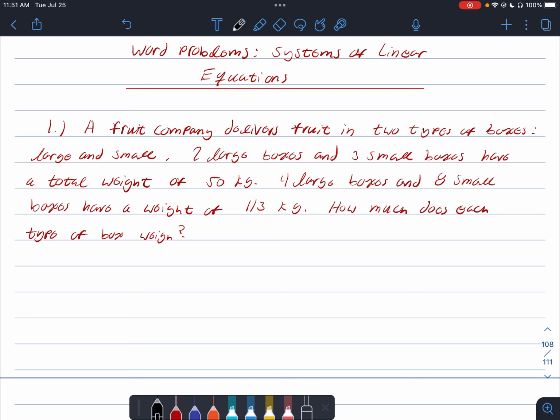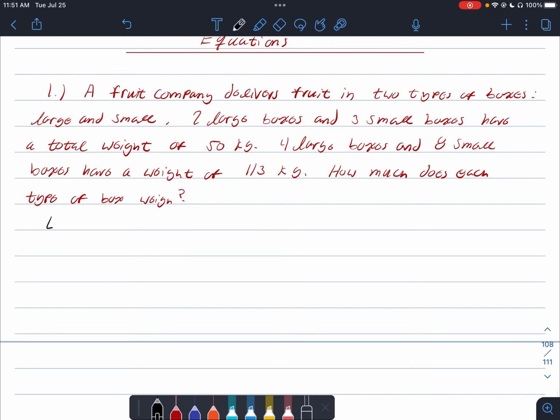So I'm going to say L is our large boxes. And just because sometimes my S's look like fives, we're going to say A is our small boxes.